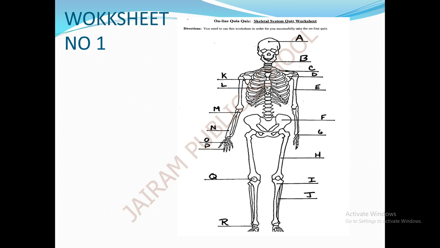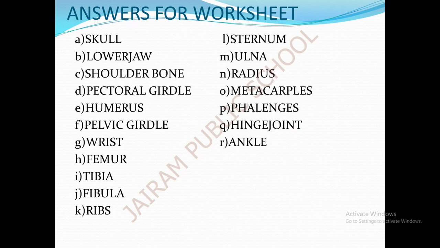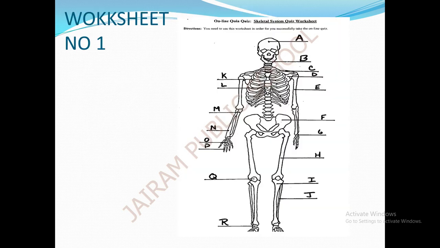The M part is called ulna. And the N part is called radius.